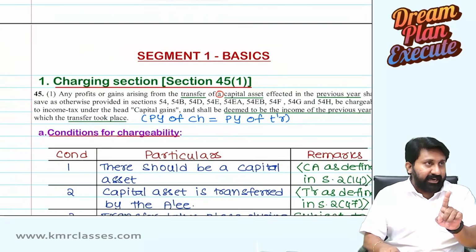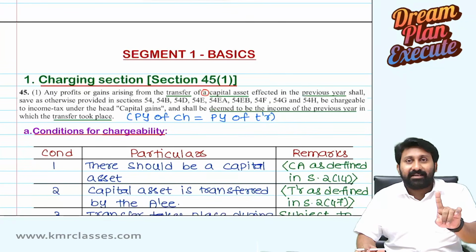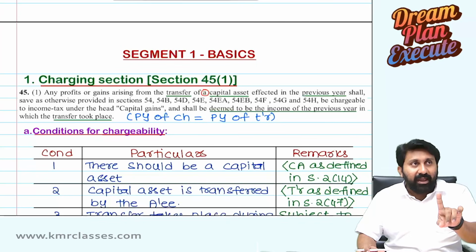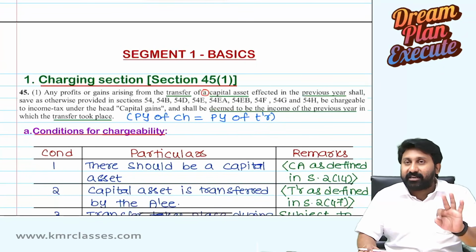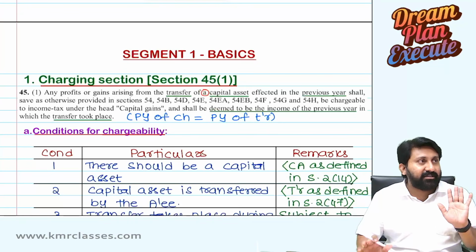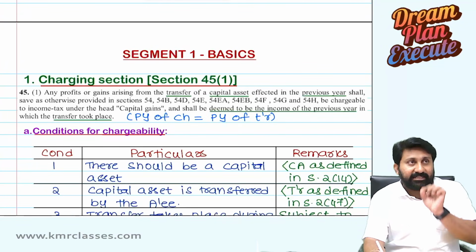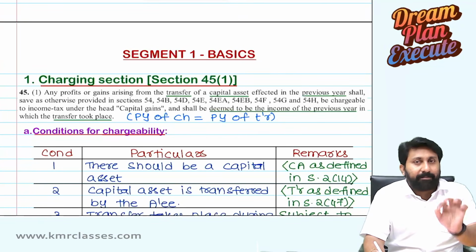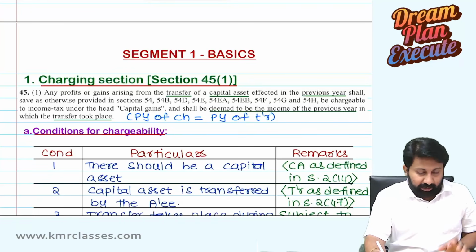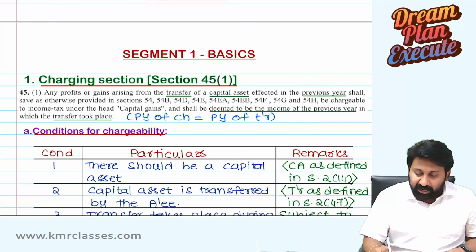a capital asset. Independently, you should take the previous year of purchase, previous year of acquisition, and this separately you need to consider. You should not consider all in one and take a transaction of capital gains. The word used is a capital asset, means each capital asset we need to consider separately and charge it to tax. Understood? Okay.